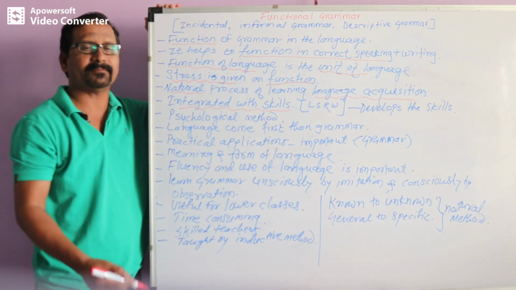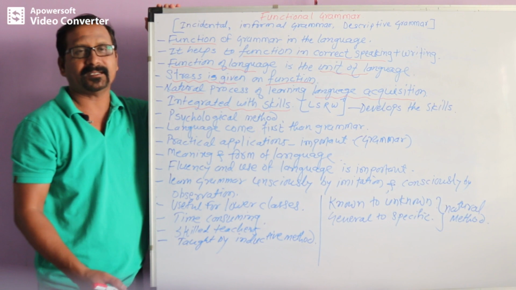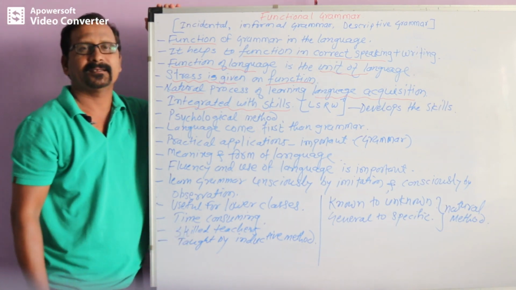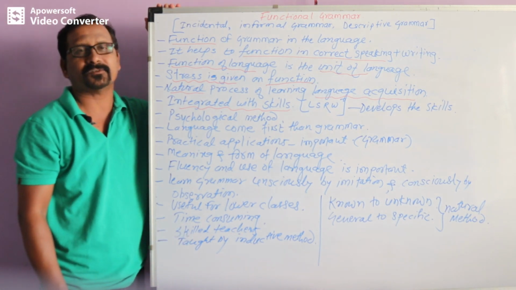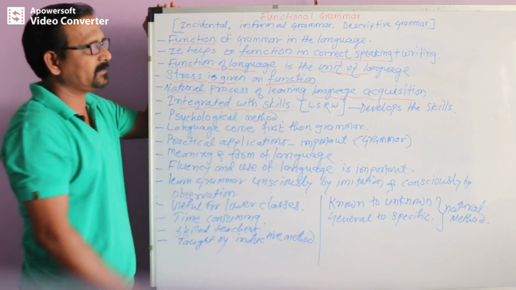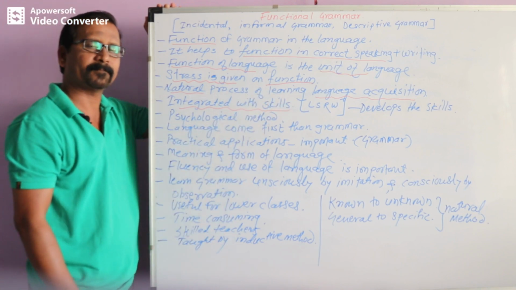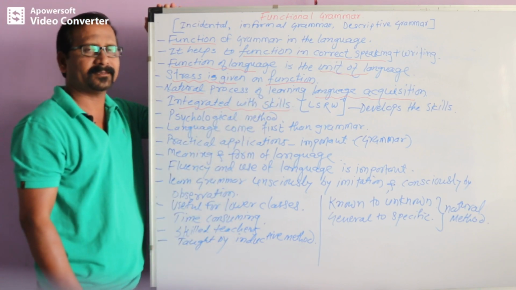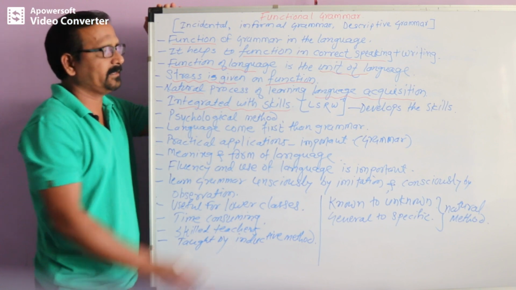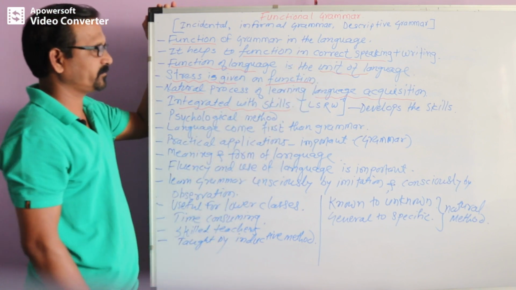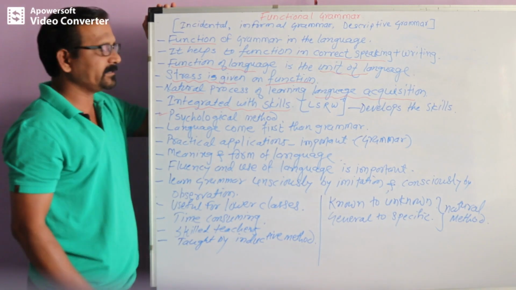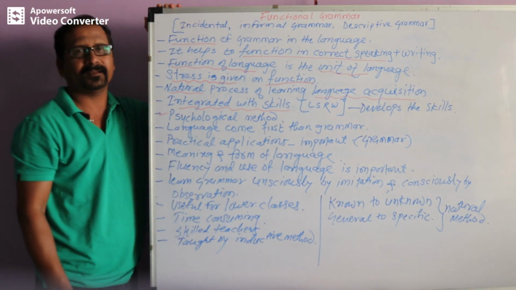Functional grammar always focuses on the 4 basic skills of language learning, and no doubt it develops the 4 skills also. It is said that it is a psychological method of learning a language.